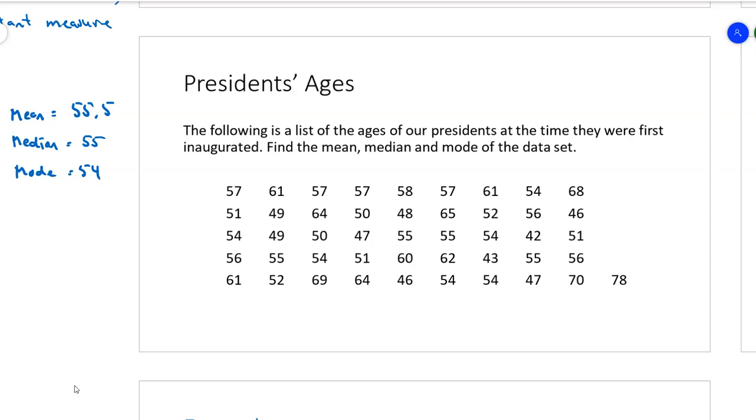So the mode is 54. And that's why I think this is sort of a remarkable set of data because, again, realize that this spans from George Washington, 1787, I guess, when the Constitution was ratified by all the original 13 colonies, all the way through to current day, 2022. So that's a span of several hundred years. And yet, of all the 46 people who've been elected president, the mean, the median, and the mode of their age at first inauguration is within a year and a half of each other, right? The mode is 54, the median is 55, the mean is 55 and a half. Pretty remarkable for that set of data.